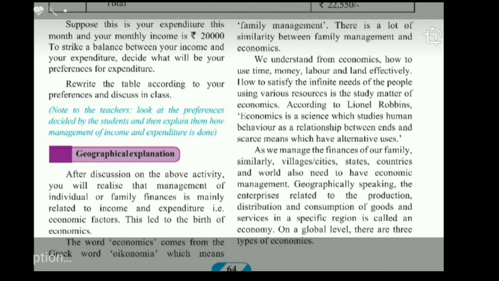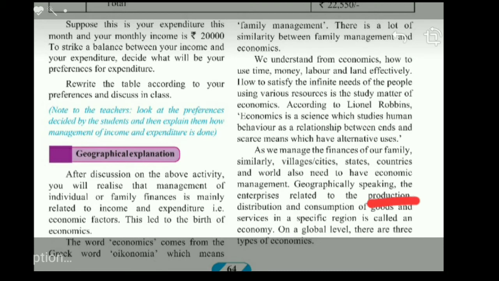Just as a family has to manage the finances, so do the villages, cities, state, countries, and the world as a whole also have to manage their economies. Geographically speaking, enterprises related to the production, distribution, and consumption of goods and services in a region is called an economy. In a specific region means managing the economy of a village will be village economy. Managing the economy of a country will be the country's economy, and that of the world will be a global economy. Now let us understand